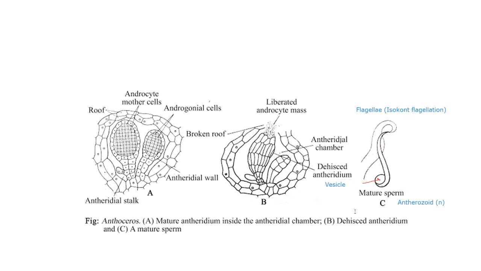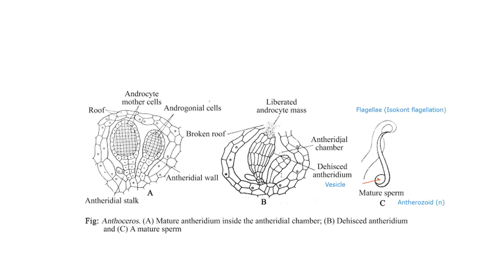Forming the vesicle. Okay. Now the antheridia dehisces. Dehisces means breakdown. You can check out diagram B, and I have told you what happens at that time. The roof of the antheridial chamber bursts irregularly, exposing the colored antheridia, which are now present in a cup-like depression or antheridial crater. This is a cup-shaped structure. You can also call it an antheridial crater.